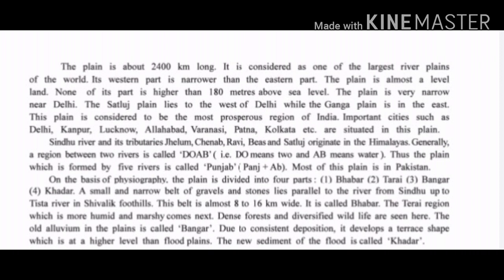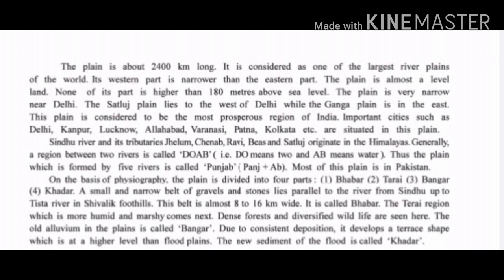Now, the Sindhu River and Jhelum, these are the main big rivers for the formation of this plain surface in the northern part, and they are called Doab. Do means two, and Ab means water.